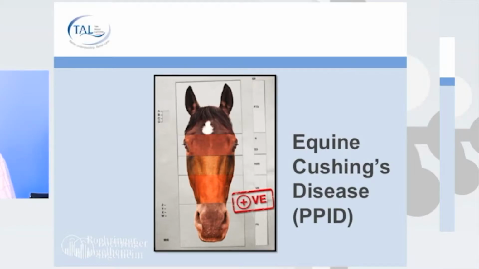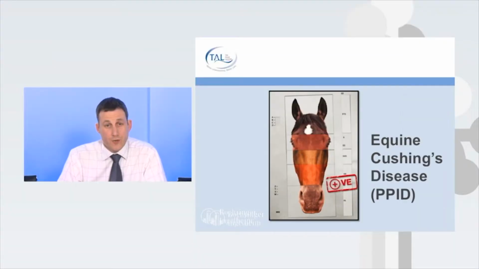We discussed earlier on that equine metabolic syndrome and Cushing's disease are factors in an awful lot of laminitis cases. So Cushing's disease, or PPID as it's more correctly termed, what exactly is it?